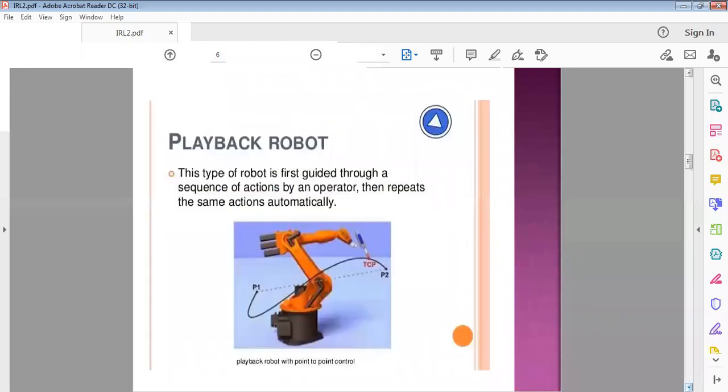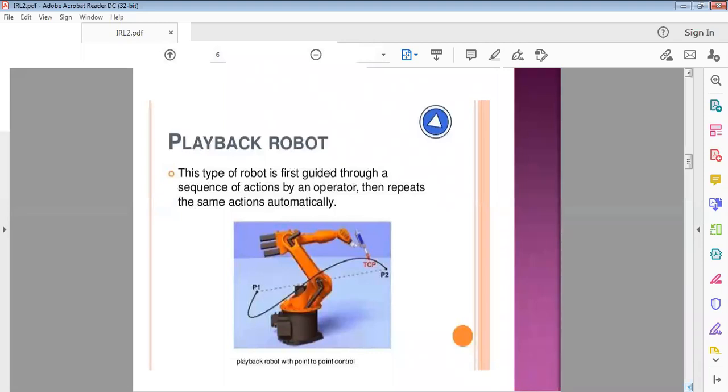Next, the playback robot. Here the robot has a sufficient controller system. This kind of robot is first guided by an operator through a sequence of actions. Then, if we play it back, the robot can repeat the same actions automatically.